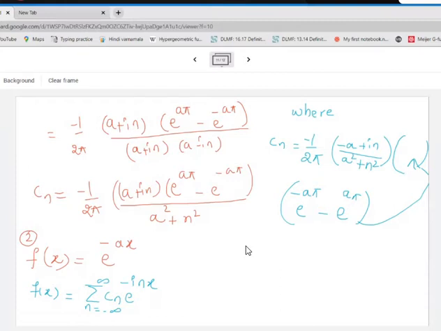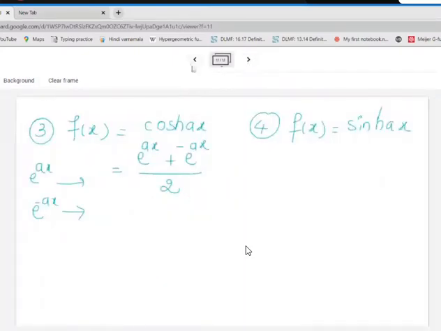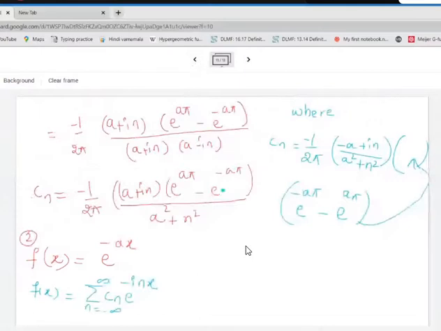Very good. You see this? What we have got now? Ma'am, in the back page, previous... Yes. There will be e raised to i n x? No ma'am, here itself, e raised to i n x in the last line.